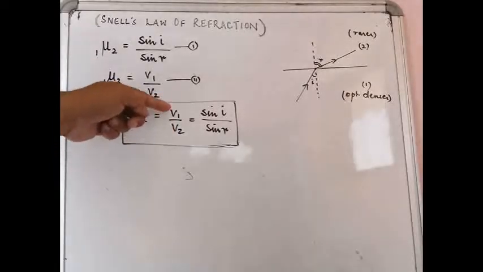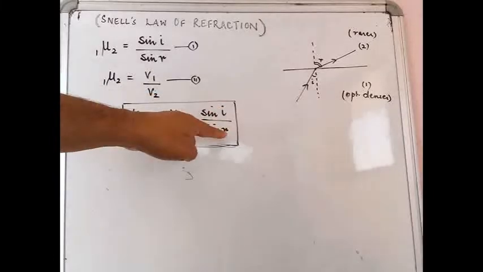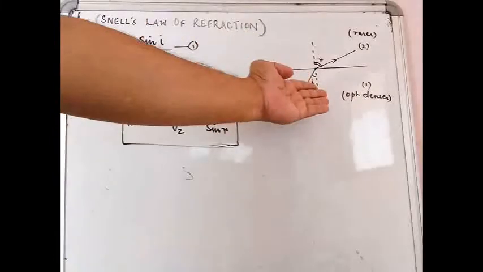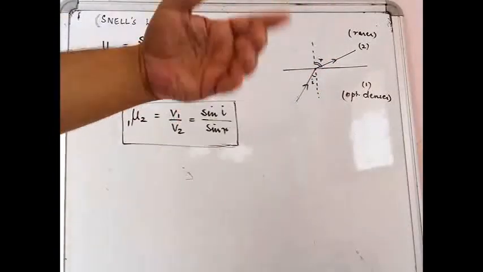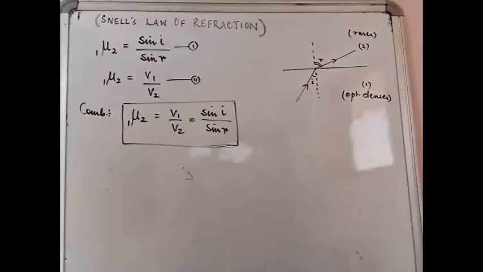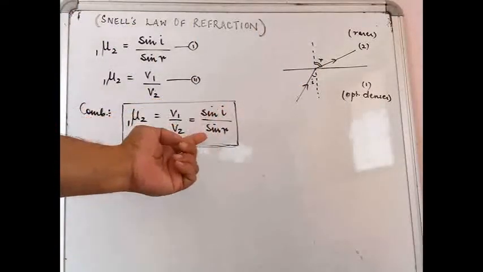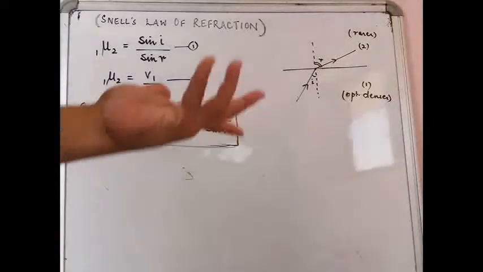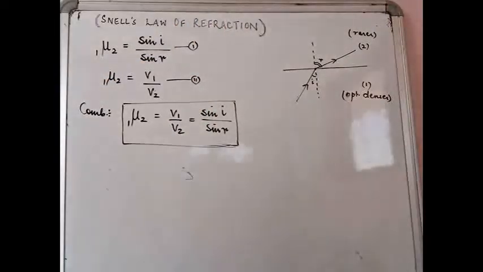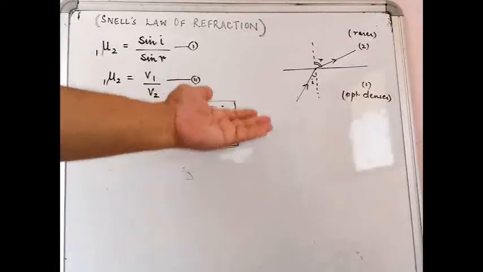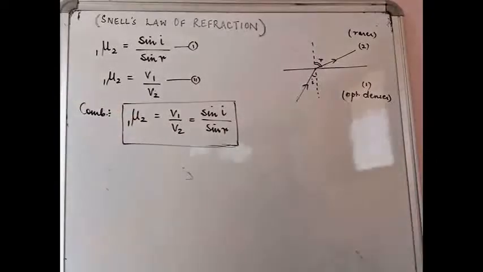But if the velocities are not given, then you will be given angle I and angle R, which is the angle of incidence and the angle of refraction. So if you are given I as 30, R as 45, you can put sine 30 and sine 45. You already know the values: sine 30 is half, sine of 45 is 1 by root 2. So you put the values and you will get the refractive index in this case also. Okay, so this is the formula that we will pay more attention to.